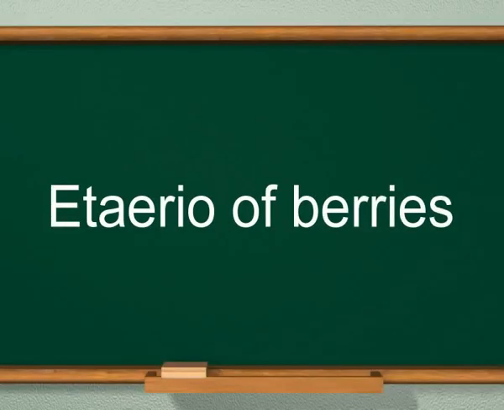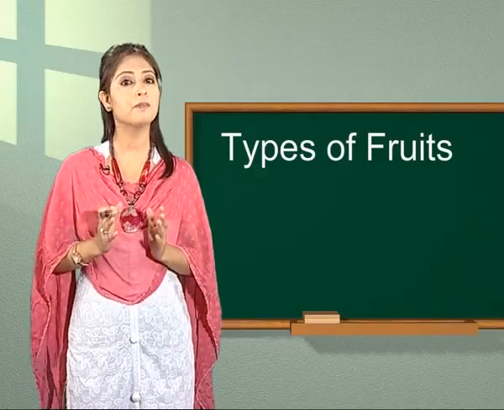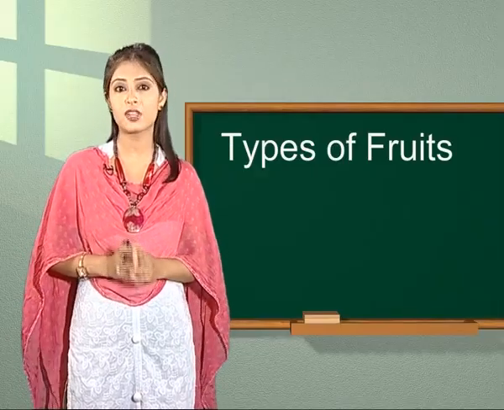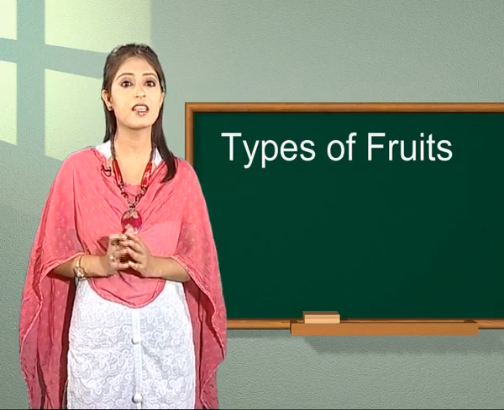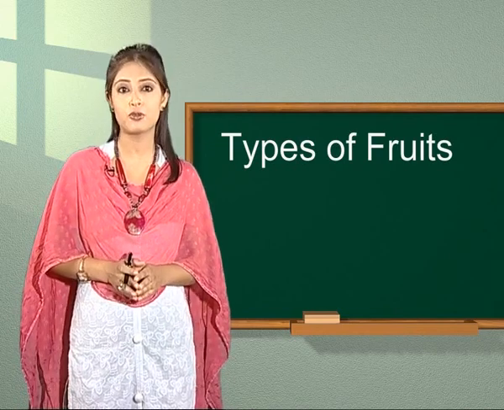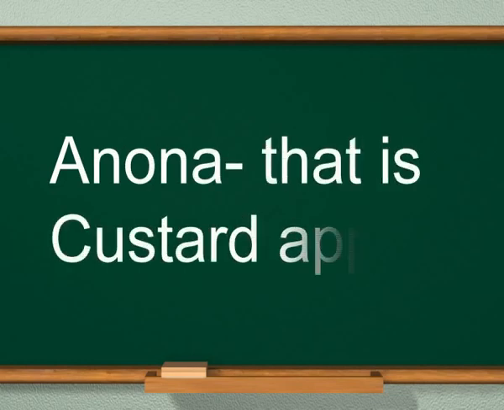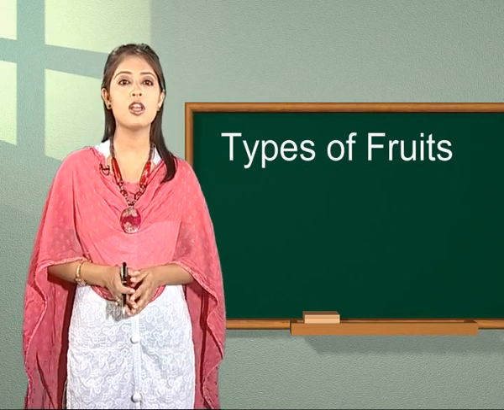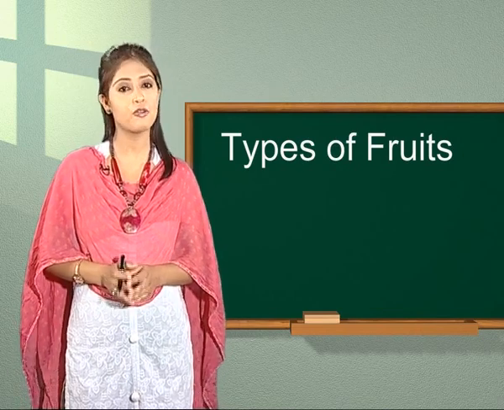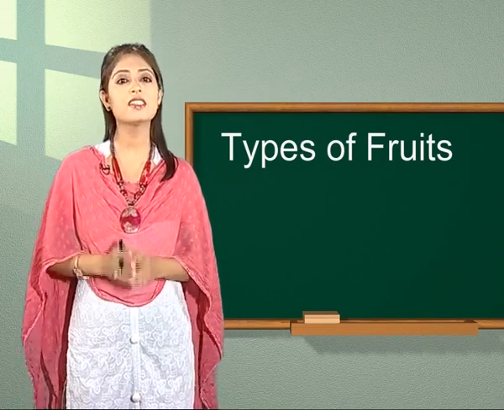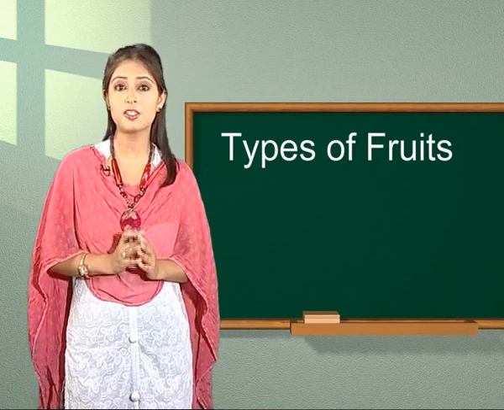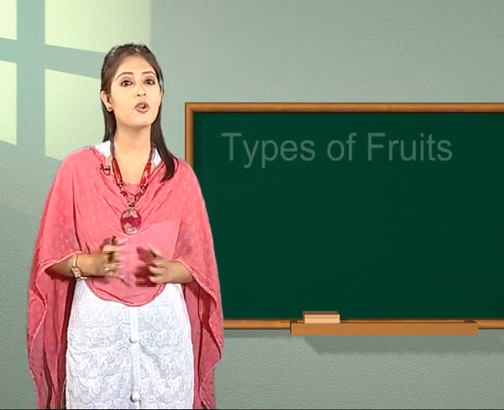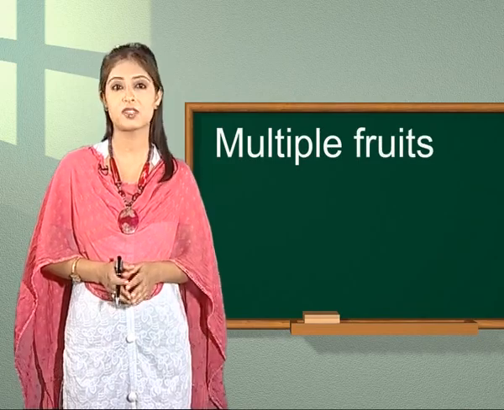Last type is Etaerio of berries, which means a bunch of berries crowded together on a thick thalamus forming a single fruit, as shown in the Anona, that is custard apple. So students, this was all about the aggregate type of fruits. Now it is the turn to study the third main type of fruits known as multiple fruits.